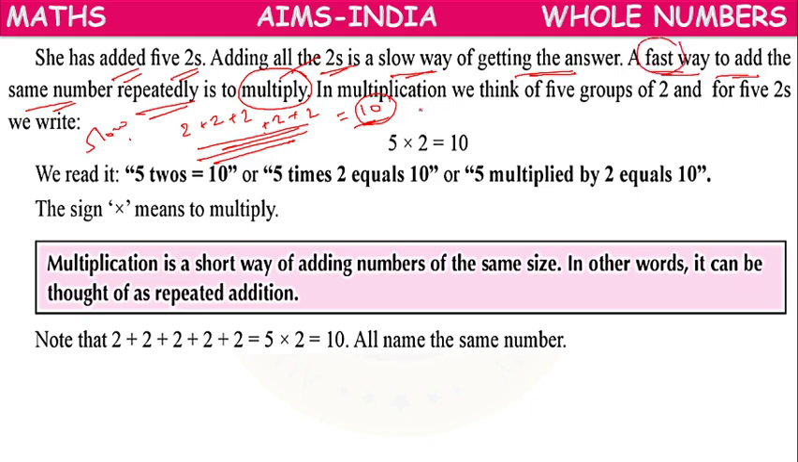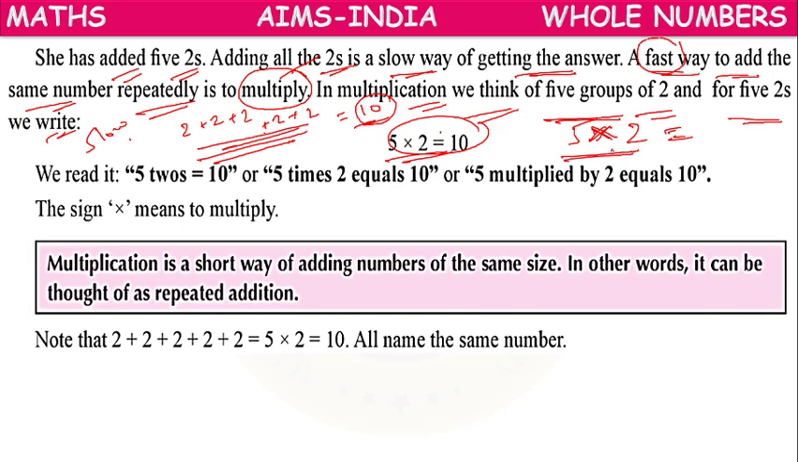In multiplication, what will we do? We think of 5 groups of 2, and for 5 twos, we write 5 into 2 equals 10. How have we written this? In total, how many groups do we have? 5. Each group is having how many girls? 2. So in terms of multiplication, we can write 5 into 2, which means 10 girls. This is the fastest way of finding the answer.